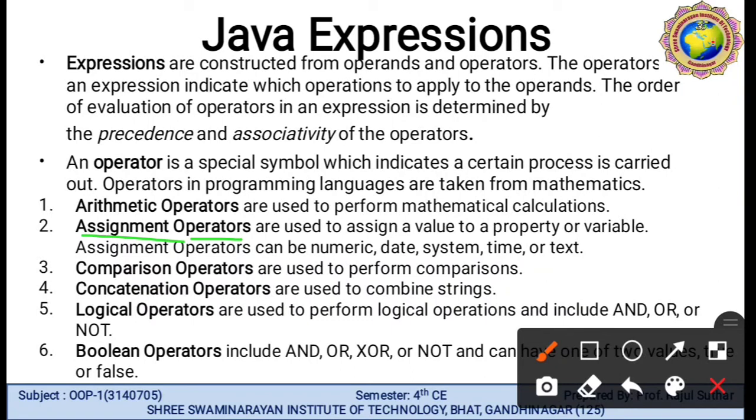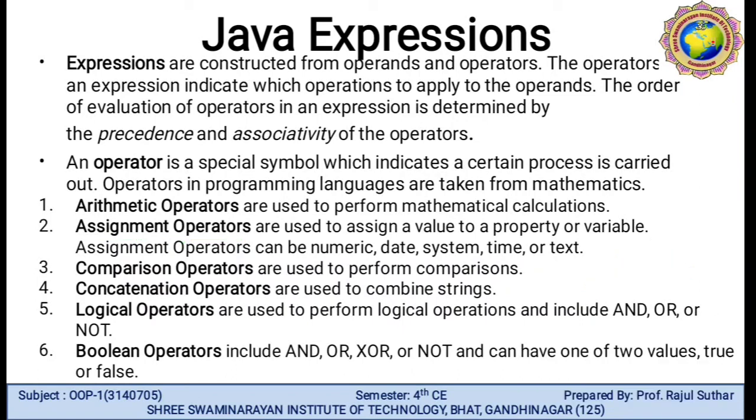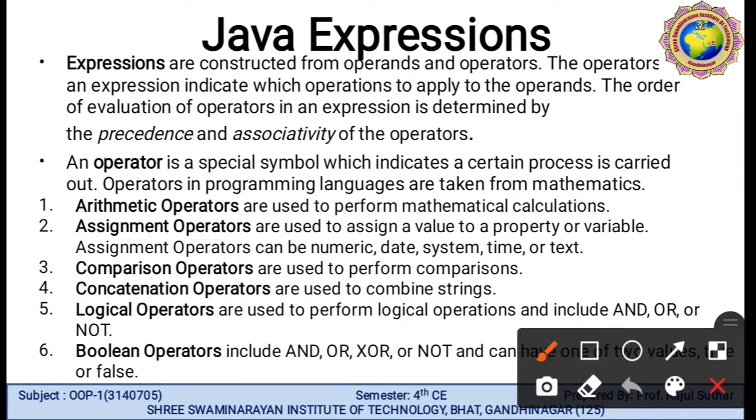We have previously discussed the assignment expression, which is used to assign a value to a property or variable, like A is equal to 5. Here I define the value of A as 5, so in the whole program the value of A remains the same. The assigned value can be numeric, date, system, time or text.